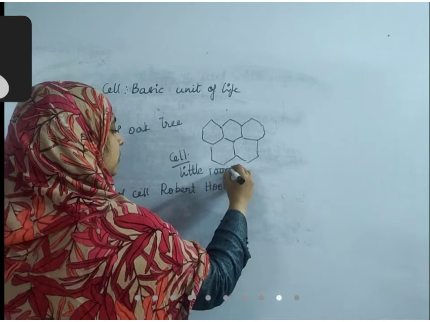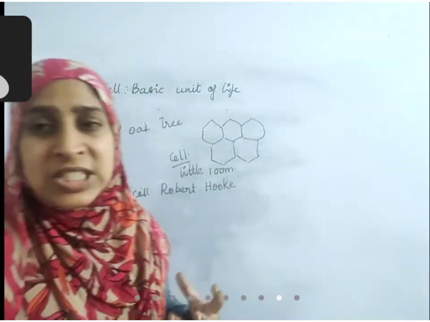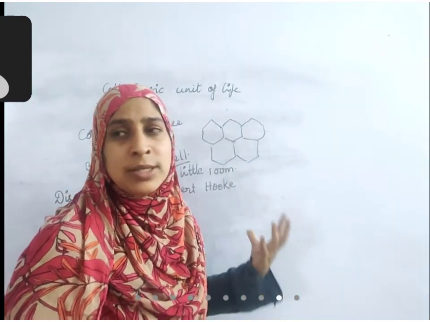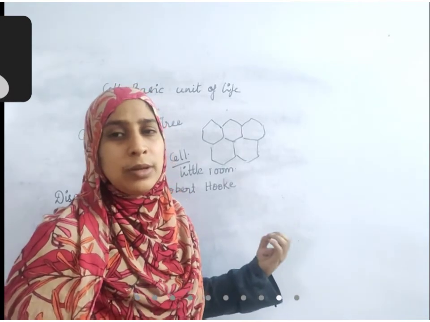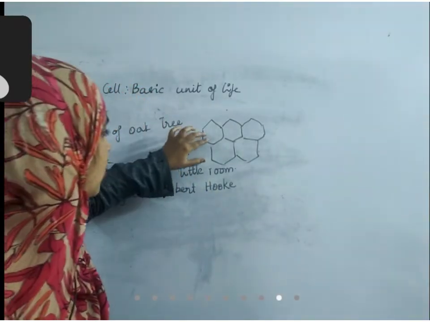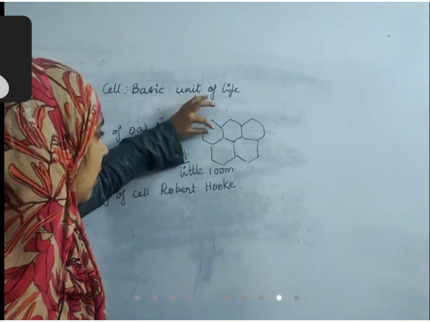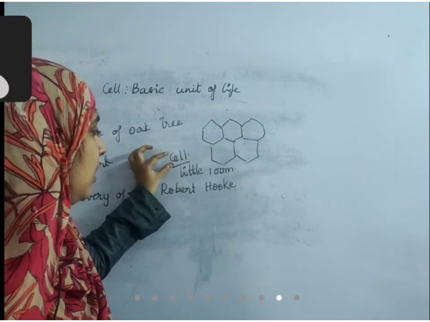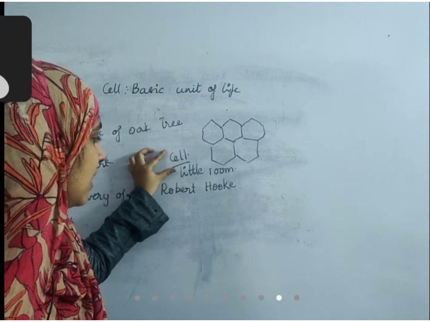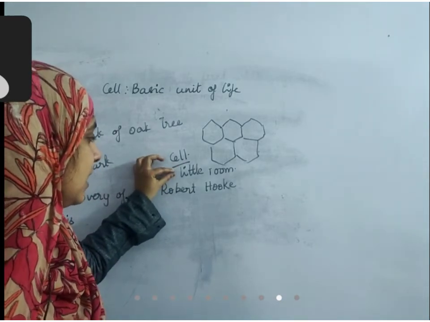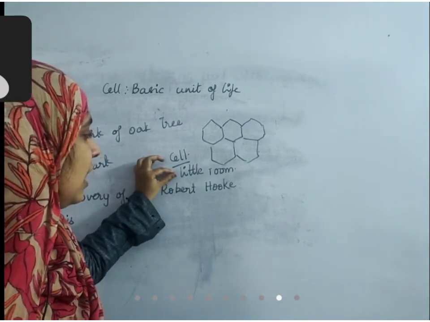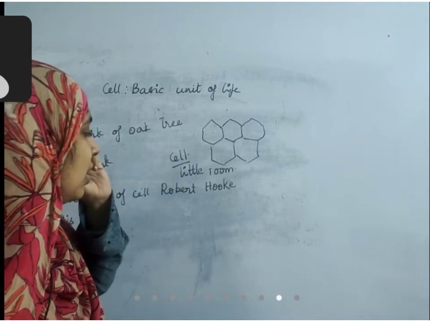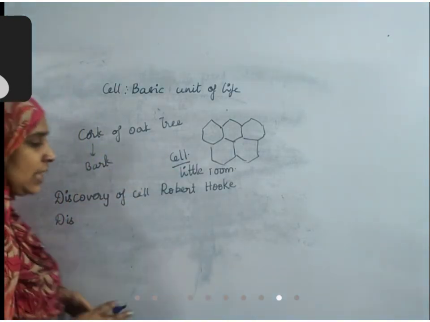Why are we calling jail as a cell? Because that is a little room. Same like that here also in the oak tree's bark, he has identified there are small rooms. Okay. That is why he named it as cell. Cell is a Latin word which means little room. Okay. So that was the discovery of cell.